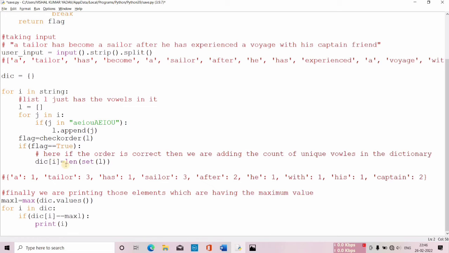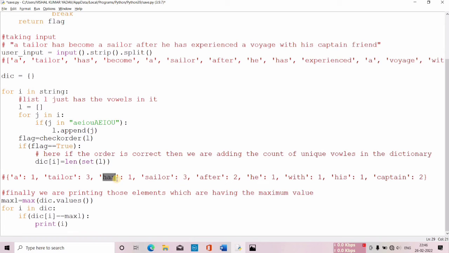For the particular key, I am just adding the value of the length. For example, if the word is Taylor, we have 3 vowels, A, I and O. A, I and O are in the particular order mentioned, that is A, E, I, O, U, so this word satisfies the condition. Now I count how many unique vowels there are: A, I, O, which means 3 vowels. So in the dictionary, for the key Taylor, I'll append the value 3, because here I'm having 3 vowels.